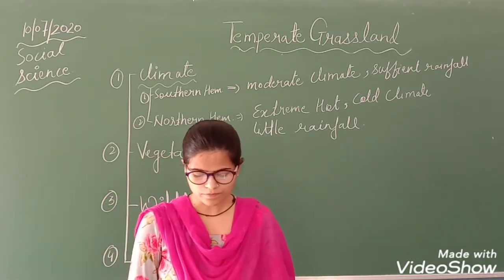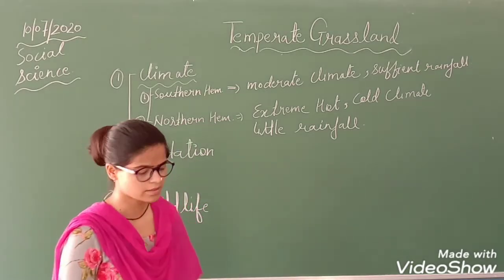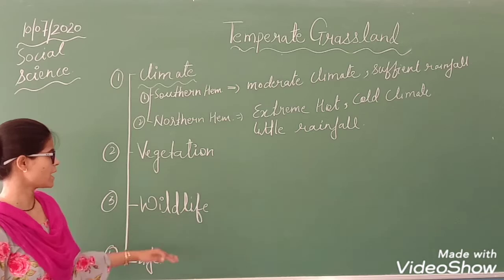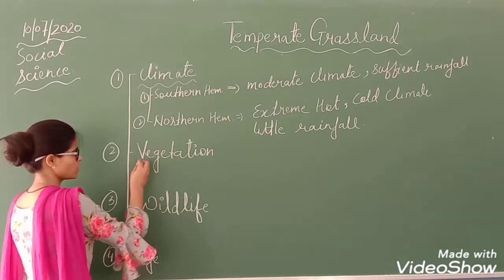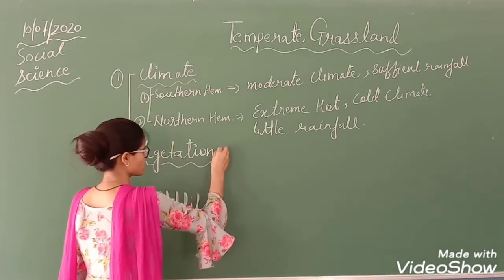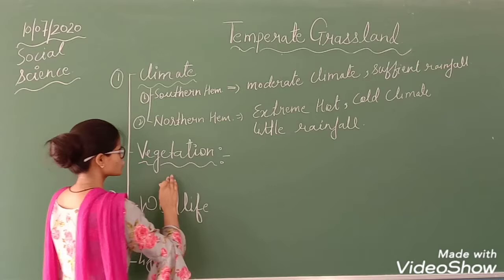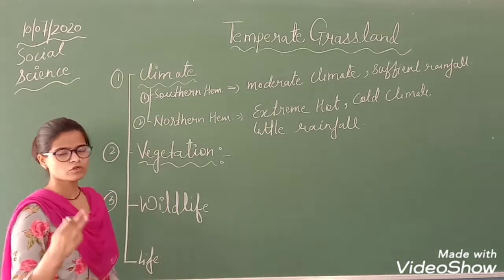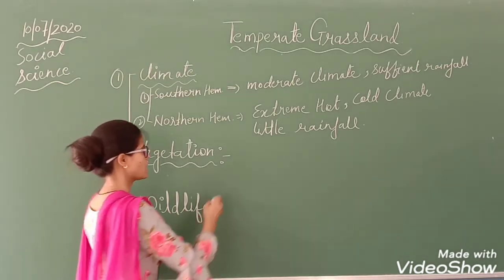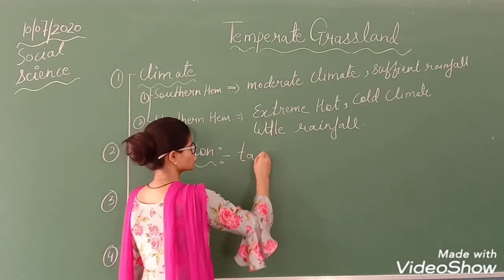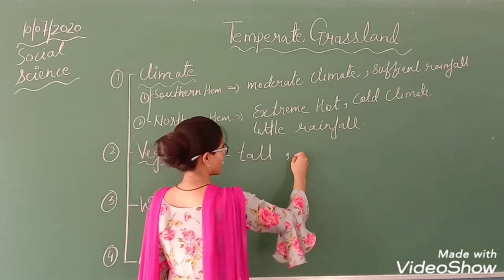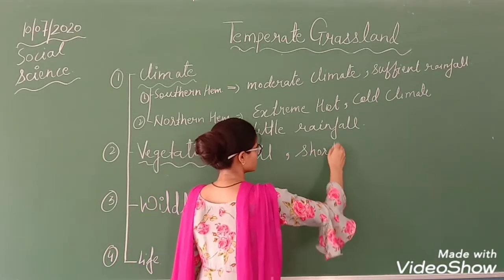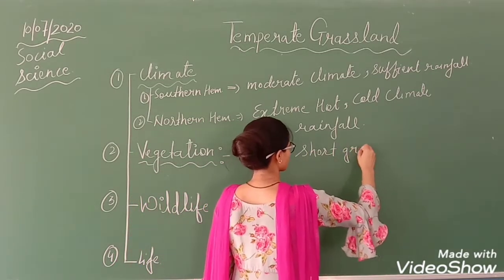Okay, so the second thing is vegetation and wildlife. Let's talk about vegetation first. Here we have two types of grasses. Number one is tall, and then we have short grasses.